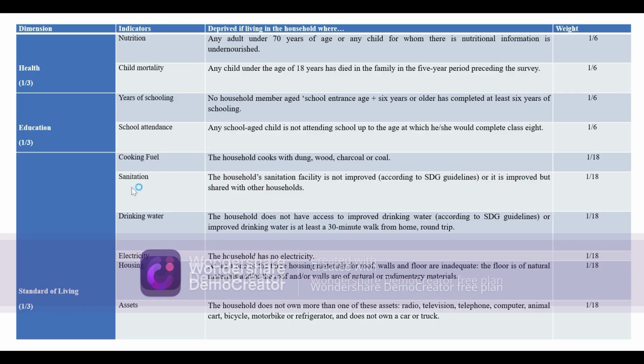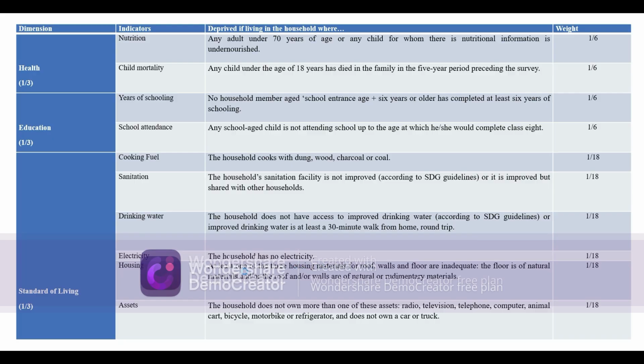These are cooking fuel, sanitation, drinking water, electricity, housing and assets. Cooking fuel: the household cooks with dung, wood, charcoal or coal. Sanitation: the household sanitation facility is not improved according to the Sustainable Development Goal guidelines, or it is improved but shared with other households. Drinking water: the household does not have access to improved drinking water according to SDG guidelines, or improved drinking water is at least a 30-minute walk from home, that is, a round trip. Electricity: the household has no electricity.